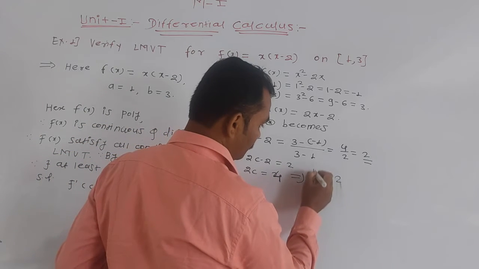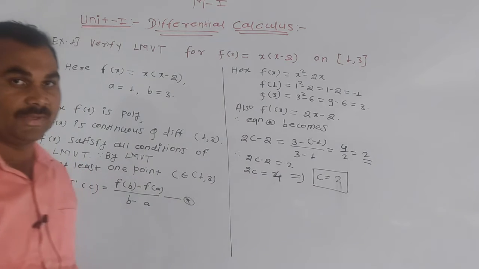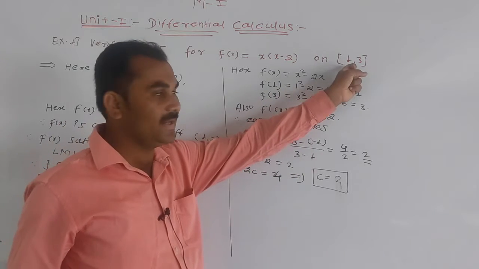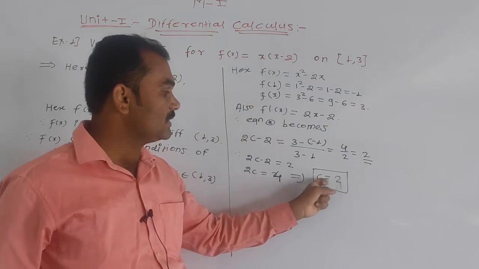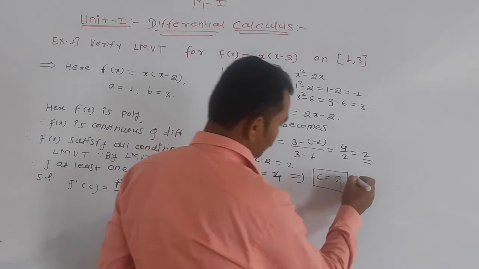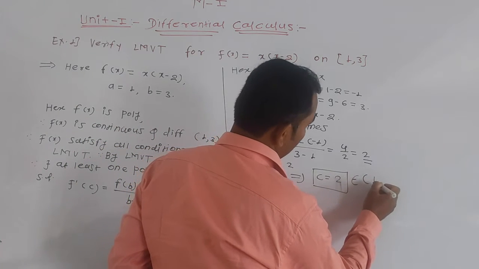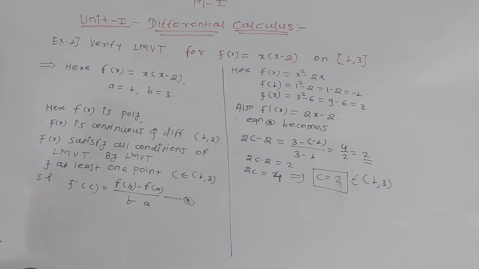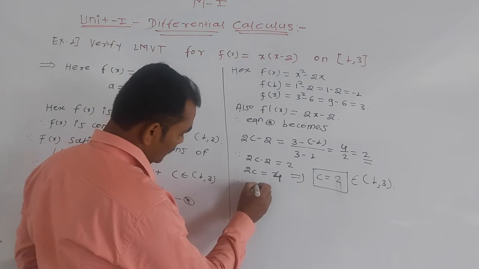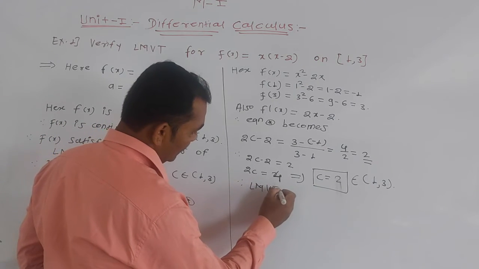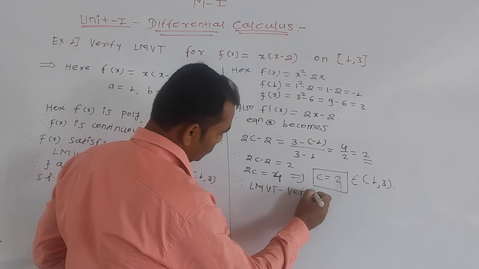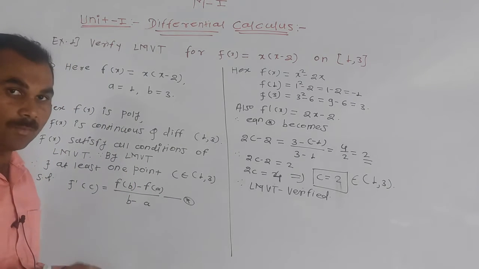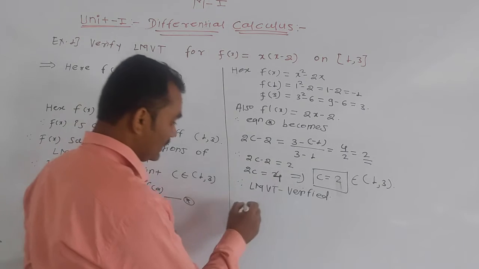This is your point. We get c. The point c belongs to this interval. Is this c belongs to this interval? Yes. This interval is 1 to 3. So c is equal to 2 belongs to 1 comma 3. तो उसका मीनिंग क्या है? This implies that the LMVT भी verify. Correct? Therefore LMVT verified. Okay, this is your answer. For more conclusion, तो उसका conclusion क्या जाएगा?